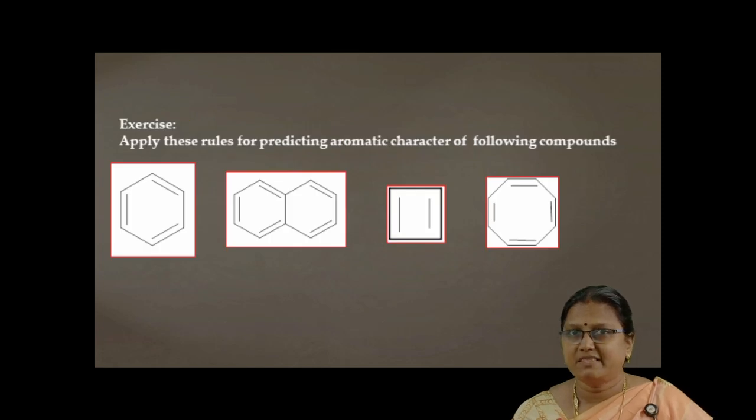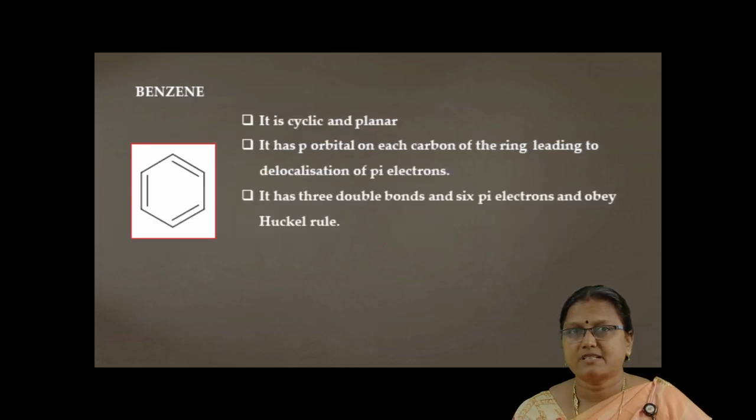Let us apply these rules to predict the aromatic compound for particular examples. These examples are to be dealt with one by one in detail. First, let us see benzene. According to the first rule, an aromatic compound should be cyclic and planar. Even though we know benzene is an aromatic compound, we are going to apply the criteria for aromaticity to check whether benzene is aromatic or not.